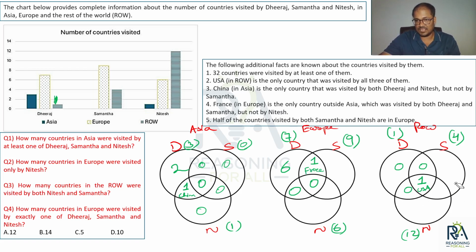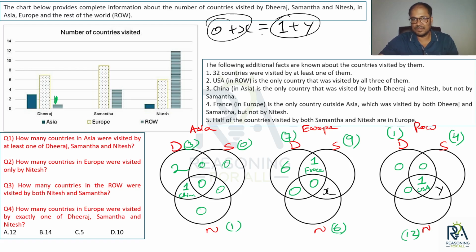Okay. In other words, if I say here I have x and here I have y, then the scenario is something like this: 0 plus x should be equal to 1 plus y. Then only 50% will go here and 50% will go here, right? Or I can say x should be equal to 1 plus y. Now, how do we get this value of y? I do not have any more conditions. This will be purely based on hit and try.